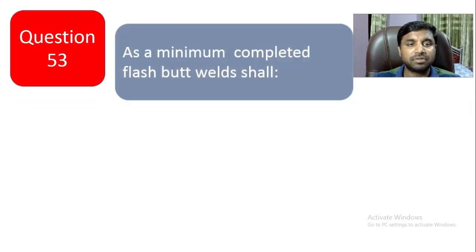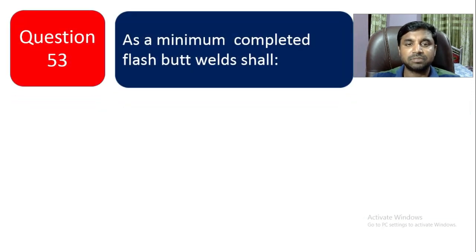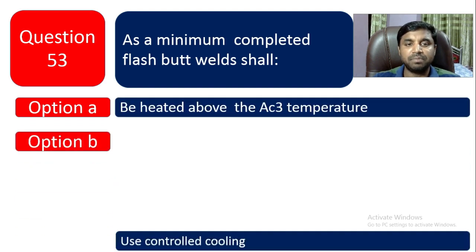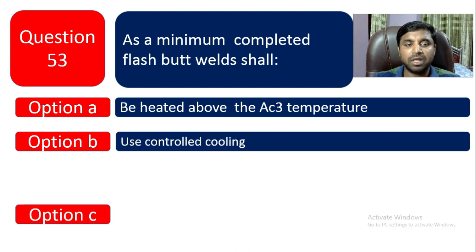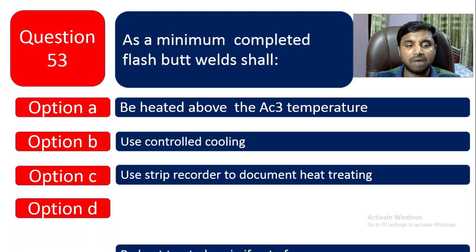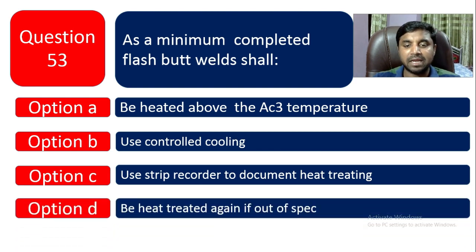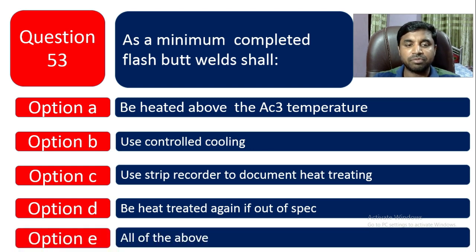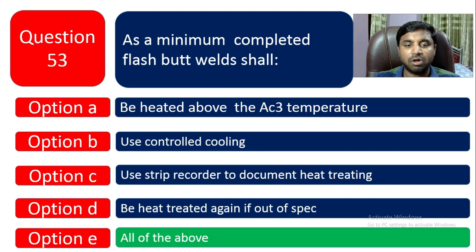Question number 53. As a minimum, a completed flashback weld cell, option A, be heated above the AC3 temperature. Option B is use controlled cooling. Option C is use strip recorder to document heat treating. Option D is be heat treated again if out of specification. And option E is all of the above. So the correct answer is all of the above. For a minimum completed flashback, all these requirements are needed.